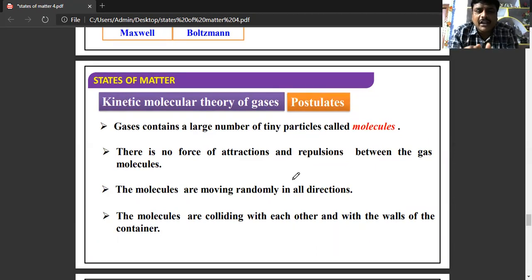Second postulate: there are no forces of attraction or repulsion between gas molecules, and these molecules are moving randomly in all directions. Next postulate, the molecules are colliding. Gas molecules move randomly in all directions, and while moving they undergo two types of collisions. One is collision between the gas molecules, and the second is collision between the molecules and the walls of the container.